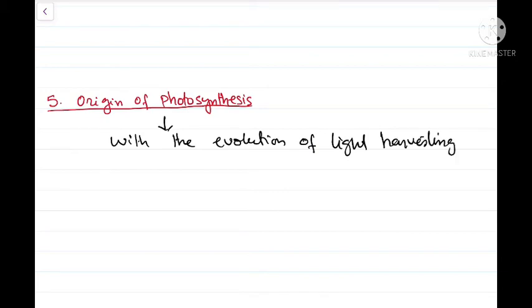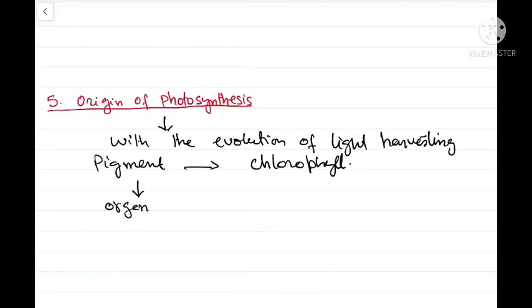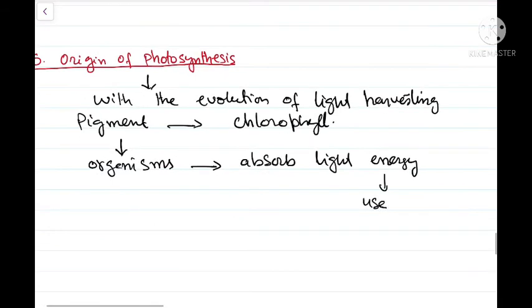That light harvesting protein is called chlorophyll. So with the evolution of this light harvesting pigment chlorophyll, these organisms could now use solar light. They can absorb the energy from the sun and use this energy in converting the inorganic raw materials